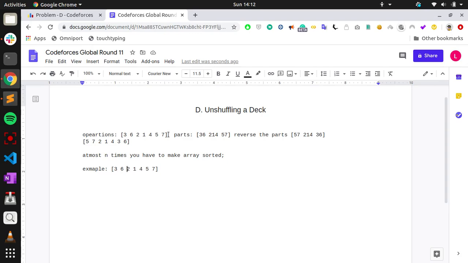So the part should begin with 2. And also if it begins with 3, with 3 and 6 as one part, then what would the answer be?